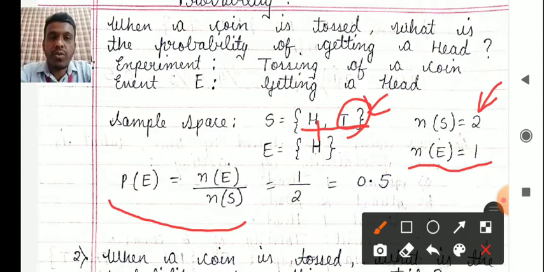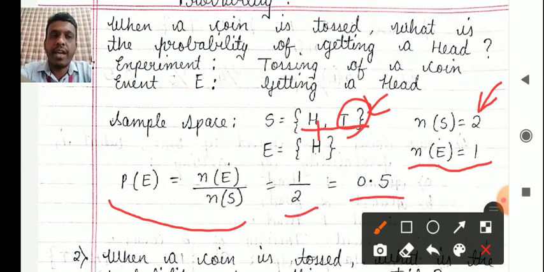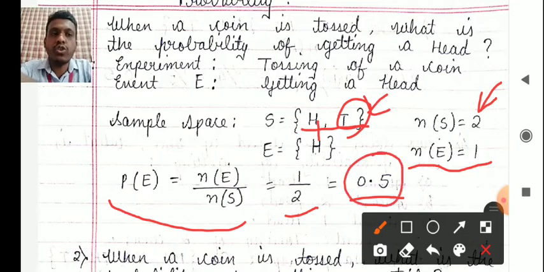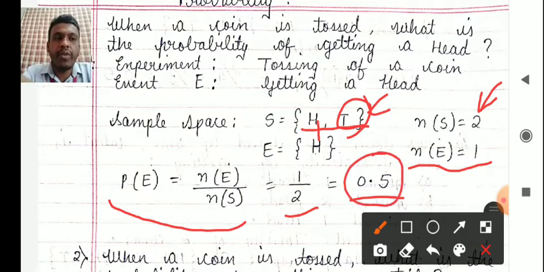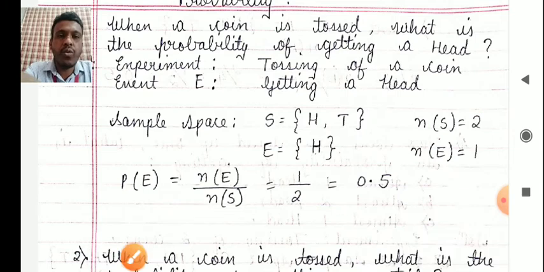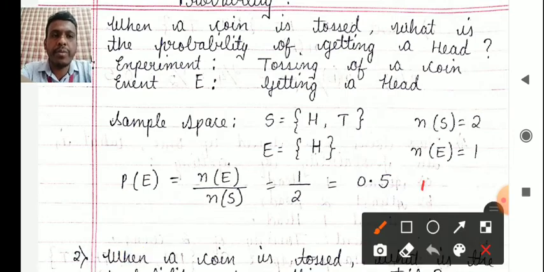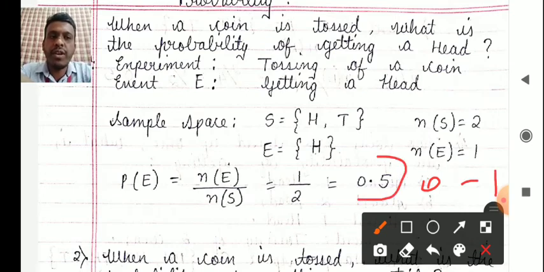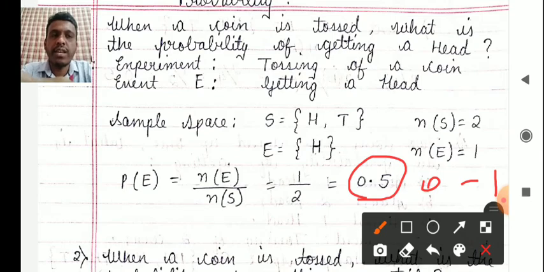So it is equal to n(E) upon n(S), which is 1 upon 2, which equals 0.5. Remember, this value you are getting should always be between 0 and 1. It should be between 0 and 1. Okay, is this between 0 and 1? Yes, it is between 0 and 1, so it is correct.